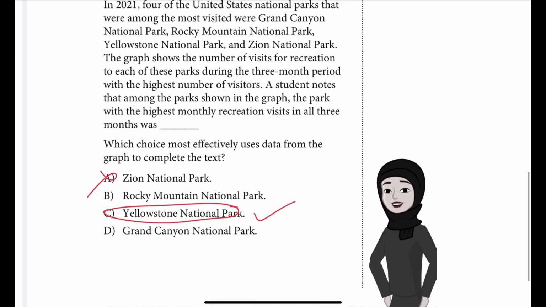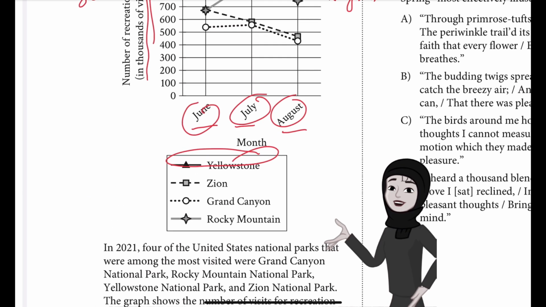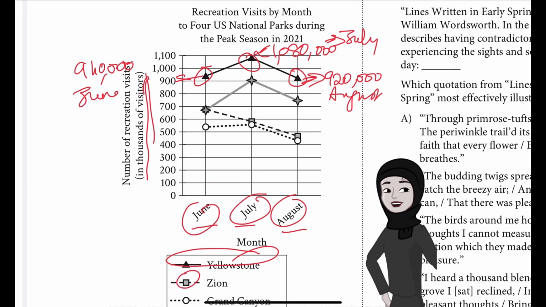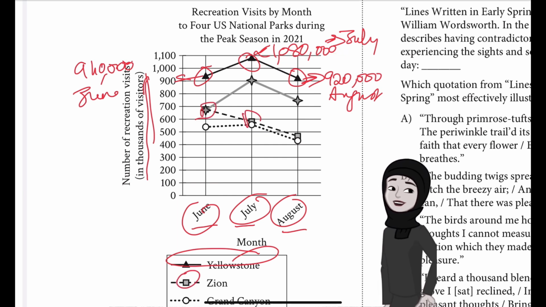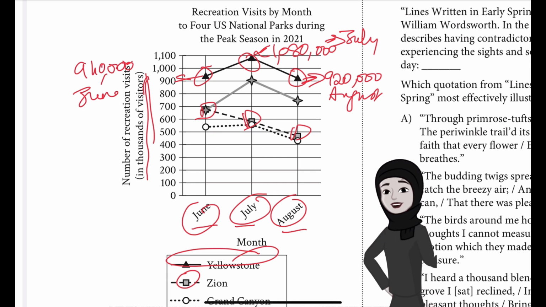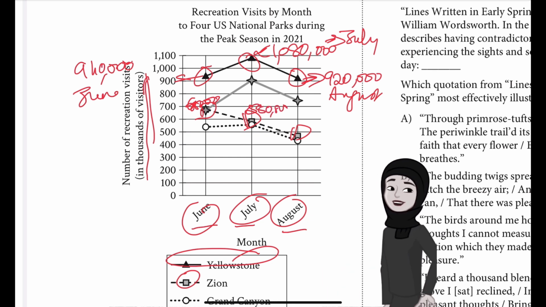And A is incorrect. And if you look at Zion National Park, so Zion is the square one and its values are here. So according to the graph, the number of recreation visits to Zion National Park was approximately, we can say 680,000 in June, 580,000 in July and 470,000 in August. And each of this is lower than the number of visits to Yellowstone in the same months.